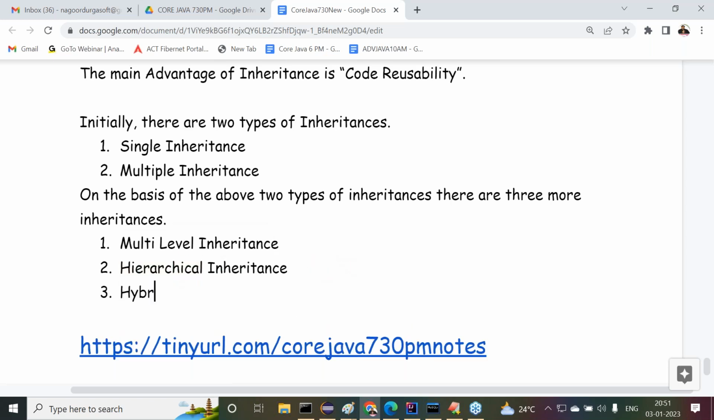Then hybrid inheritance. But these are not individual inheritances now. These are prepared on the basis of single and multiple only. By combining these inheritances, single and multiple, we are able to have 3 more inheritances. What are the 3 more inheritances now? Multi-level inheritance, hierarchical inheritance, then hybrid inheritance. Overall 5 are available, but initially how many types are available? 2 types, single and multiple. On the basis of these two, 3 more inheritances are defined. Yes, sir. Got my point or not? That's okay, fine.